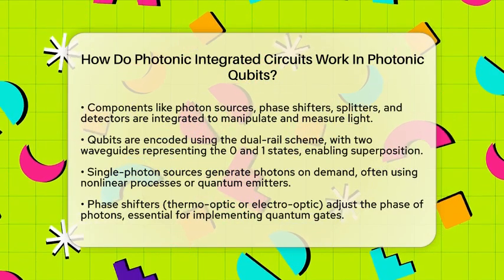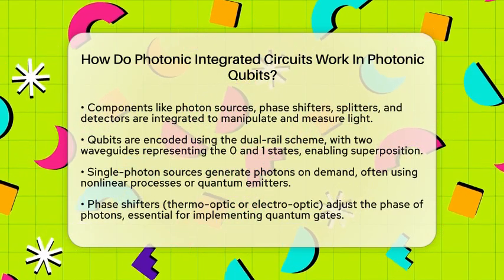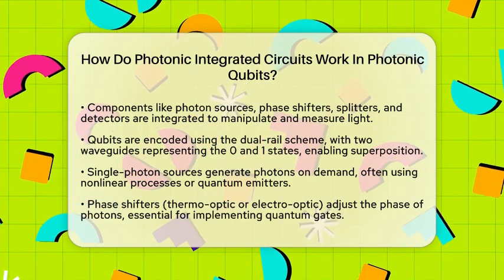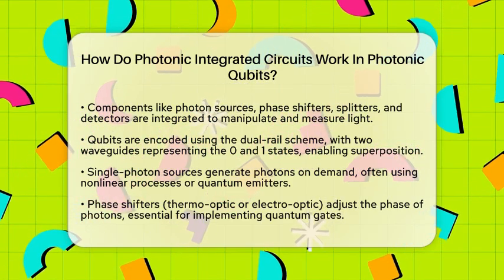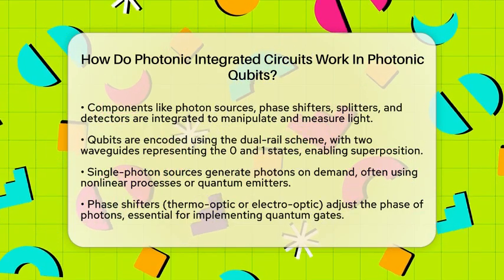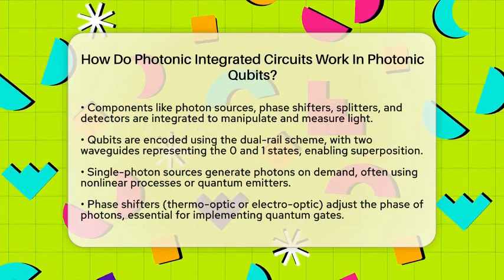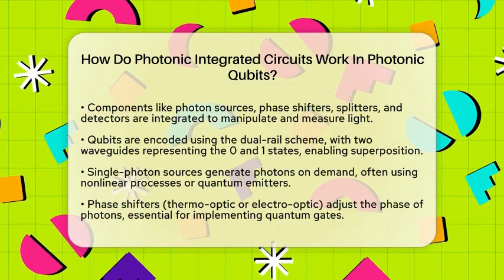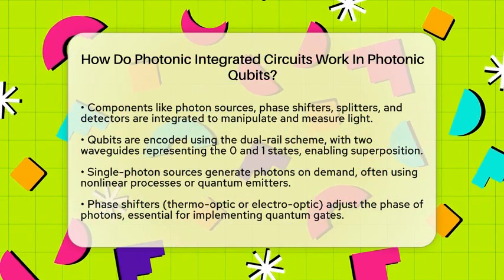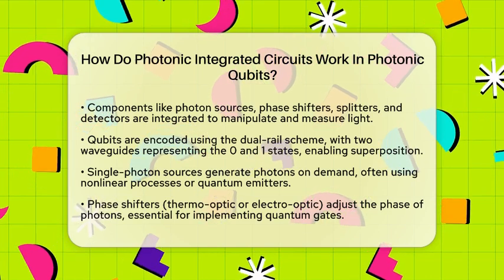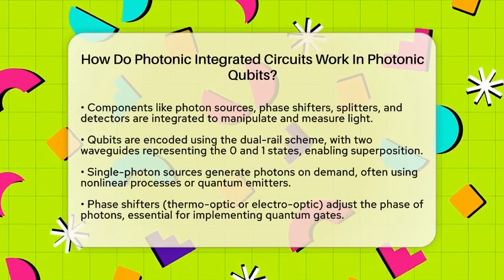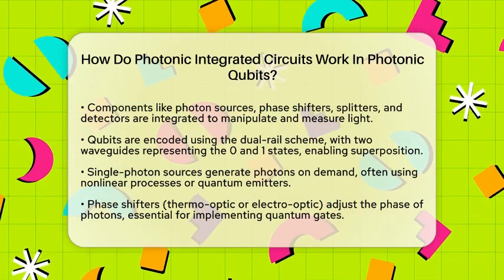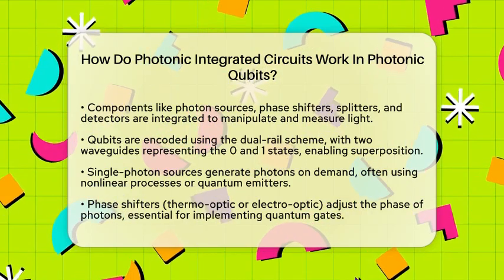In photonic quantum computing, qubits are often encoded using a method called the dual-rail scheme. This means a qubit is represented by two separate waveguides. If a photon is in the first waveguide, it might represent the zero state. If it's in the second, it represents the one state. When a photon is in both waveguides at the same time, it creates a superposition, which is essential for quantum calculations. This encoding makes it easier to manipulate and read the qubits using linear optical elements.